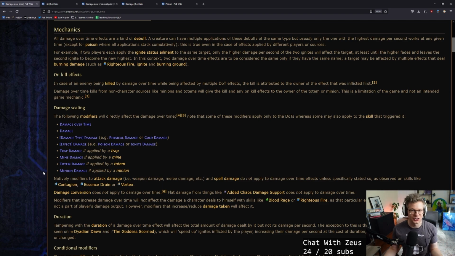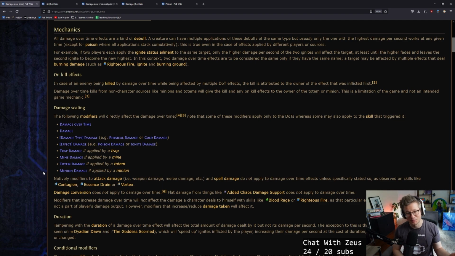And so that's one of those circumstances where this plays out, right? There could be oily ground and burning ground, and both of them could actually stack on top of each other because they have different names. They're not technically the same burning effect. On kill effects, which we were just talking about: in case of an enemy being killed by damage over time while affected by multiple DoT effects, the kill is attributed to the owner of the effect that was inflicted first.